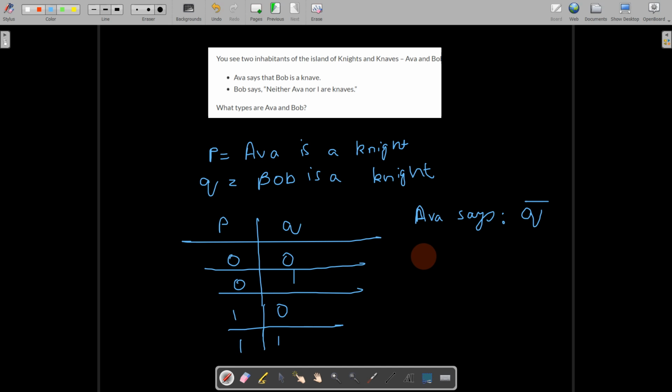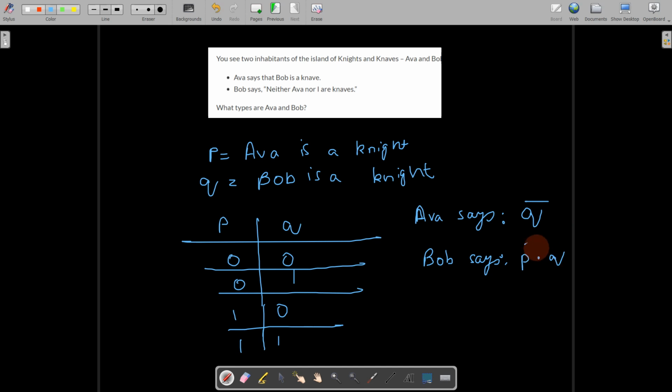And what does Bob say? Neither Ava nor I are knaves. So Bob is saying, neither Ava nor I are knaves. So it is the bar of Q bar or P bar. If you simplify it using De Morgan's law, it will come as P and Q. That means it says both Ava and Bob are knights.